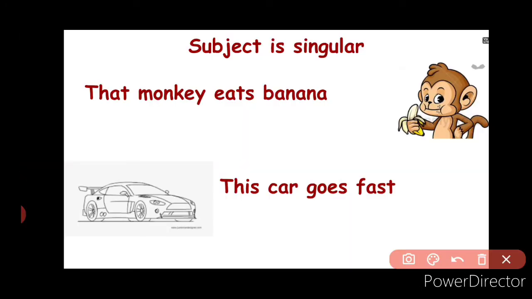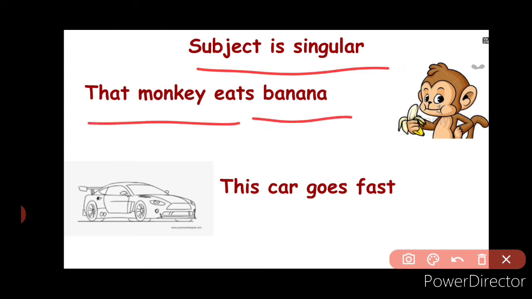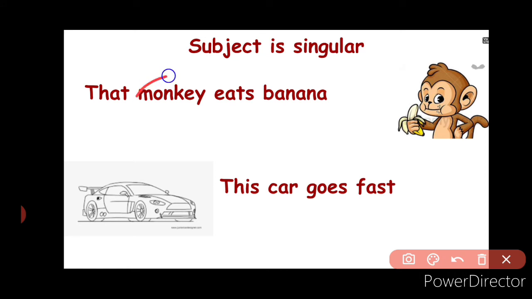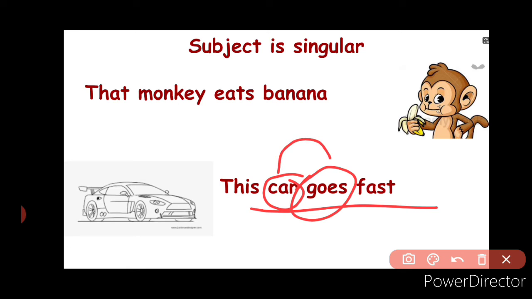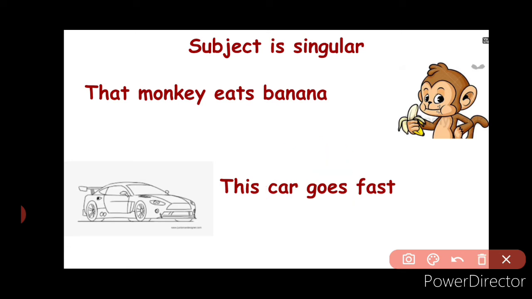Now dear viewers, please see, we have some sentences where the subject is singular. Our first sentence is: the monkey eats banana. Here the monkey is singular, and so the verb we have used is also singular. So this subject has agreed with its verb. Coming to the next example, the sentence is: this car goes fast. The car is singular, so the verb is also singular. So the subject has again agreed with its verb. I hope this one is clear.